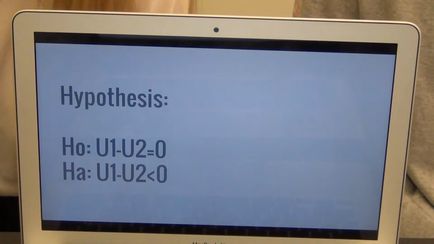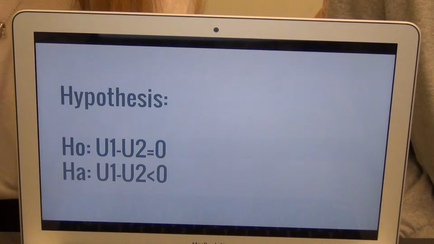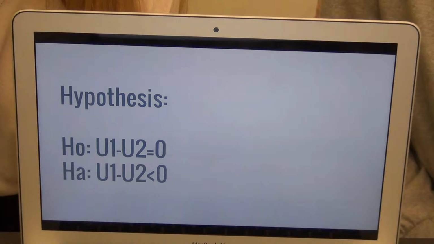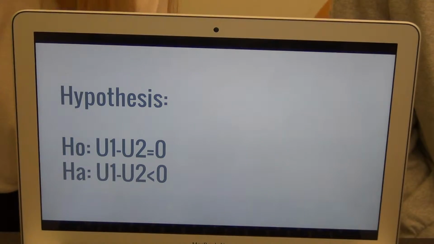Okay, so for our hypothesis, for the null, we had mu 1 minus mu 2 equals 0. And for our alternate hypothesis, it was mu 1 minus mu 2 is less than 0. And mu 1 is Arizona, and mu 2 is Washington.